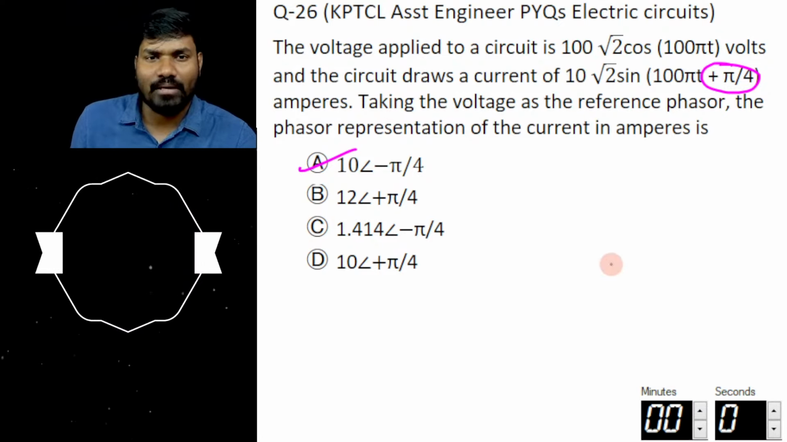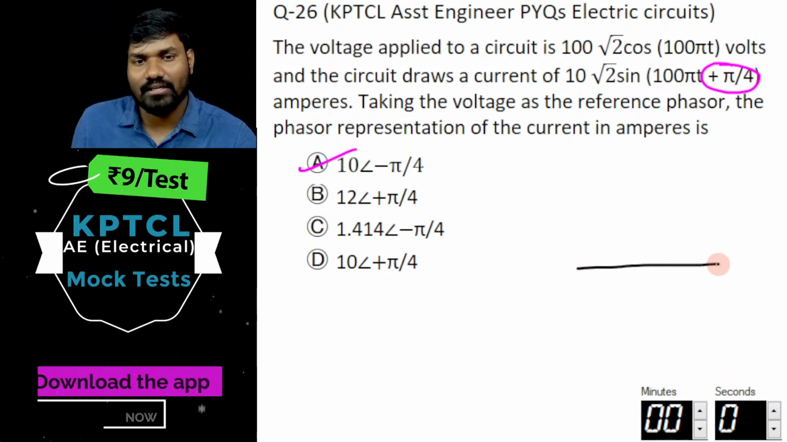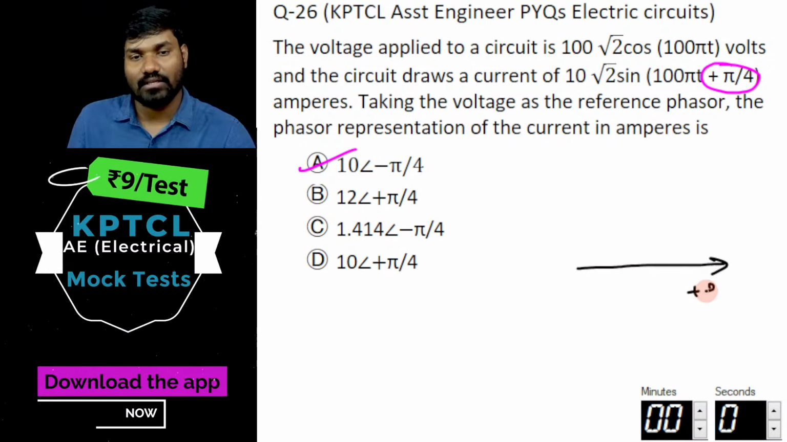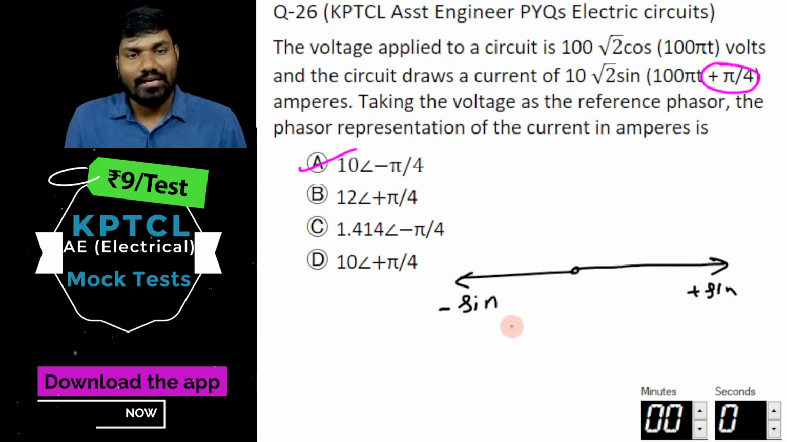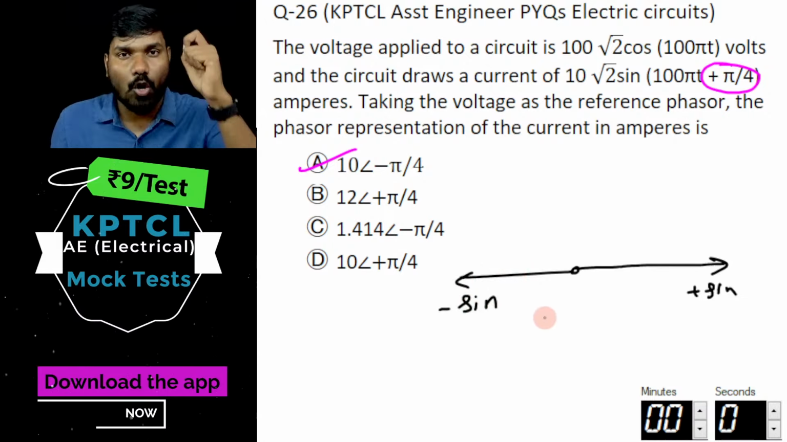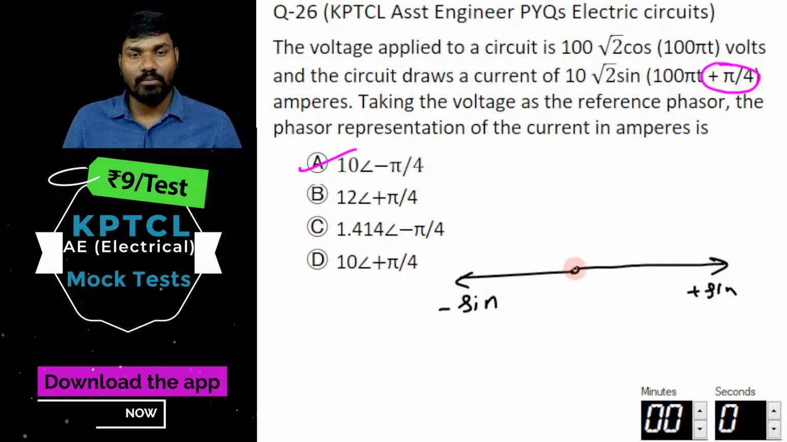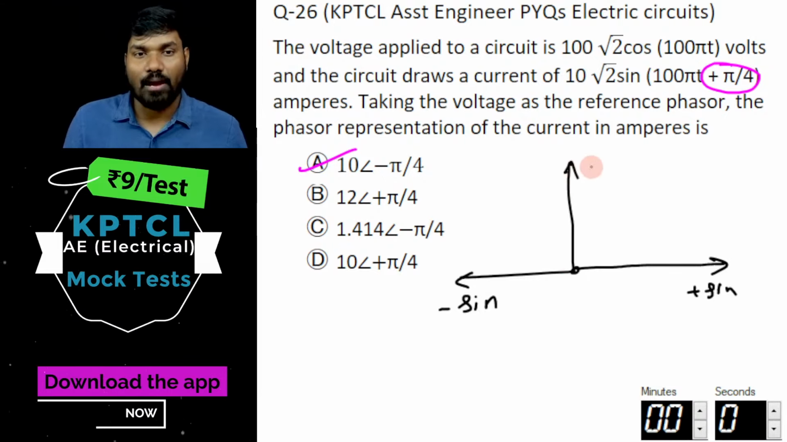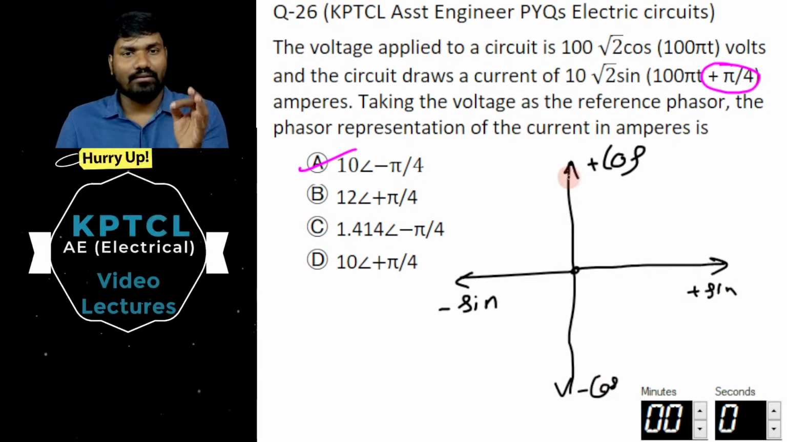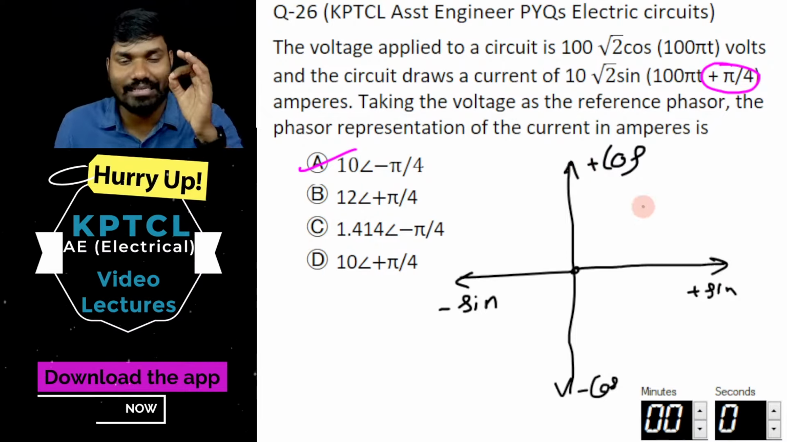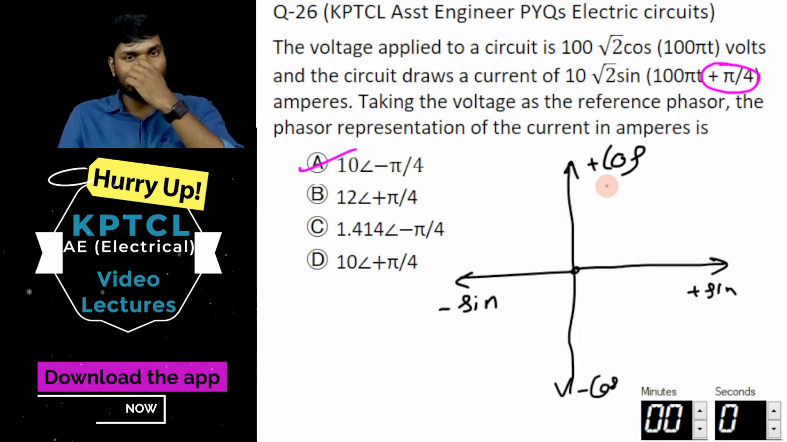Let me take sine as the reference here. This is plus sine, and minus sine will be here. Can you tell me where plus cosine will be? Upward is plus cosine, and this is minus cosine, compared to plus sine. Cosine leads this sine by 90 degrees.